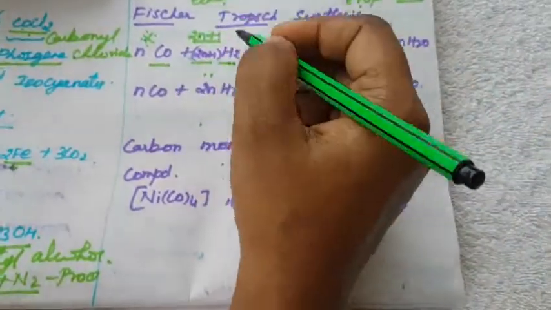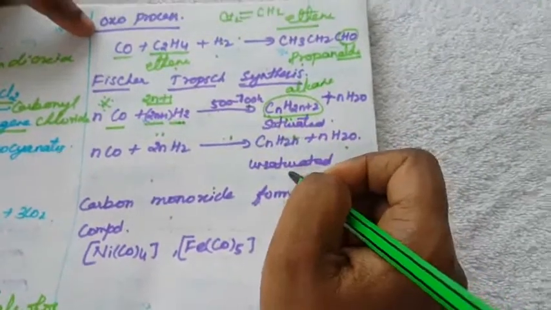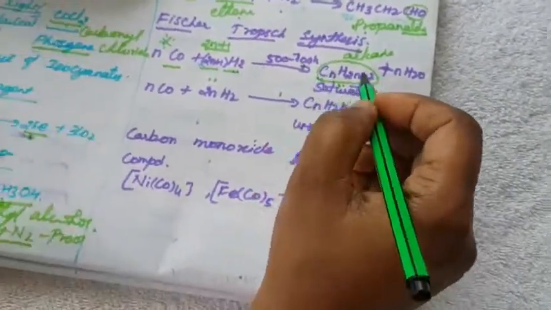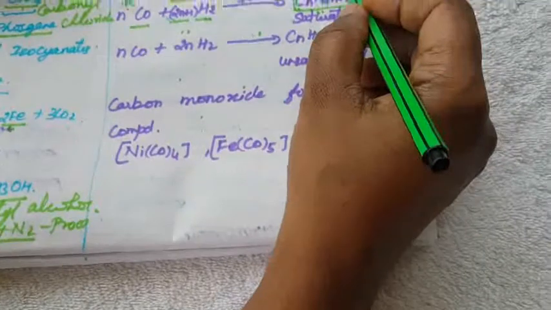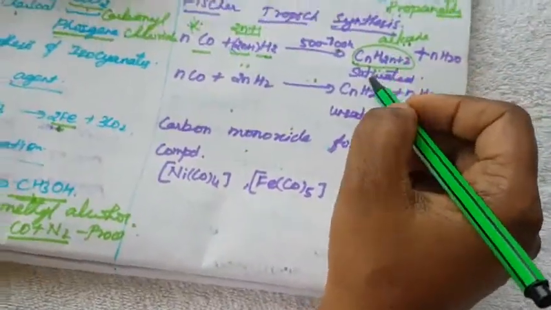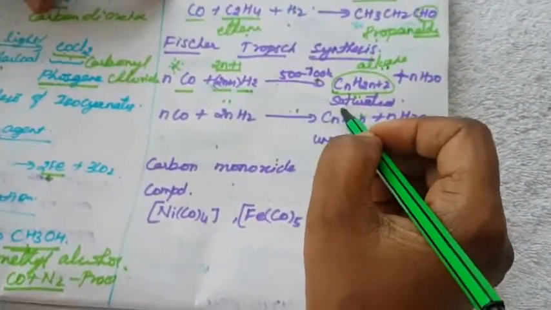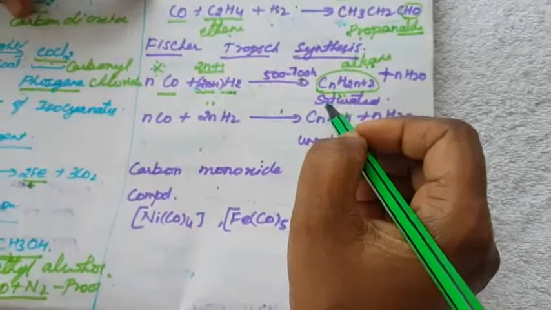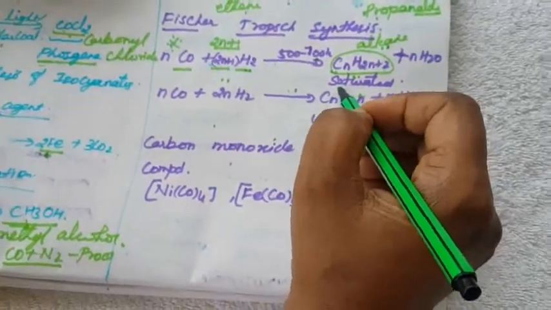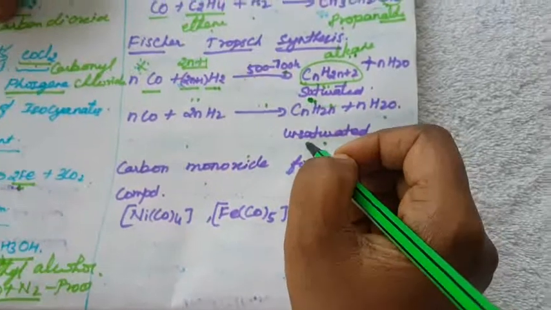So in Fischer-Tropsch synthesis, saturated and unsaturated compounds will be formed. This general formula, CnH2n+2, is the general formula of alkane. Alkane means that it is saturated. What is meant by saturated? The compound containing single bonds is called saturated. The compound containing a double bond is unsaturated.